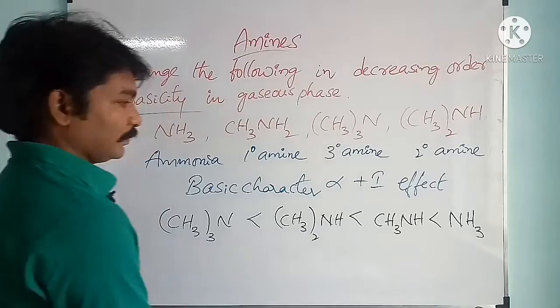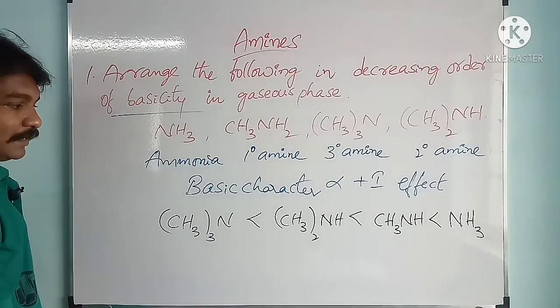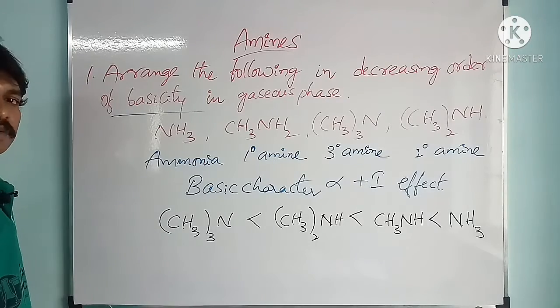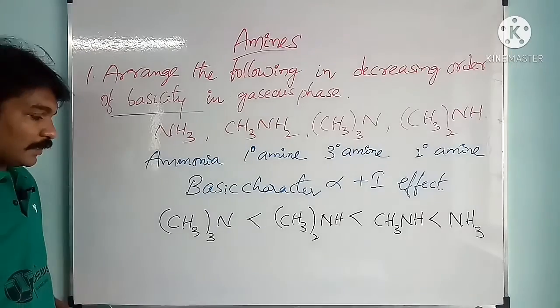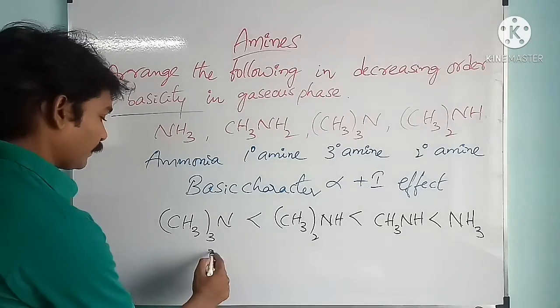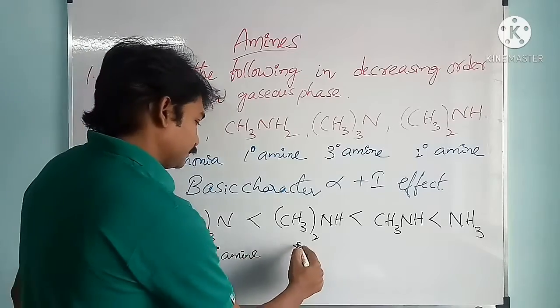It has only one lone pair. Okay, this is the decreasing order of basic character. Okay, it is with respect to positive inductive effect. Okay, please note down this one.